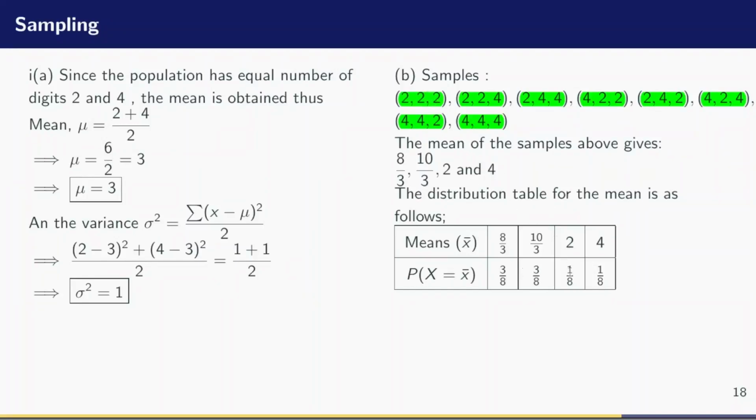That is why I have 1 out of 8 possible samples. And finally, I have just one sample as well that has a mean of 4, which is this last one. That is why its probability for the mean is 1 out of 8. Now, this is a distribution for the mean as we have here on the table. I hope you have understood, but if you do have questions, leave them down there in the comment section.